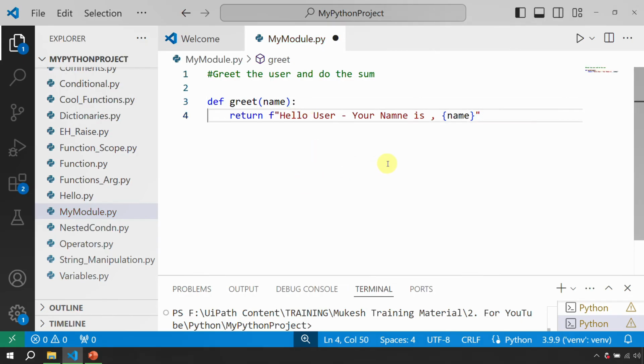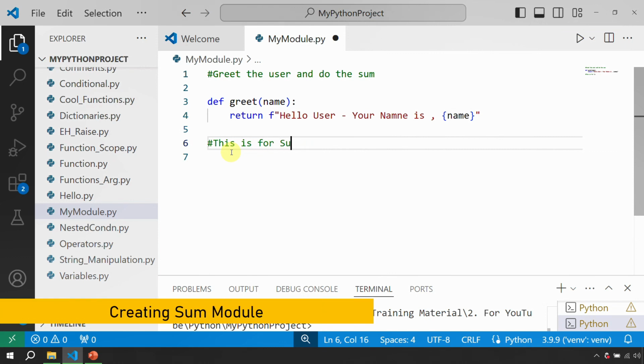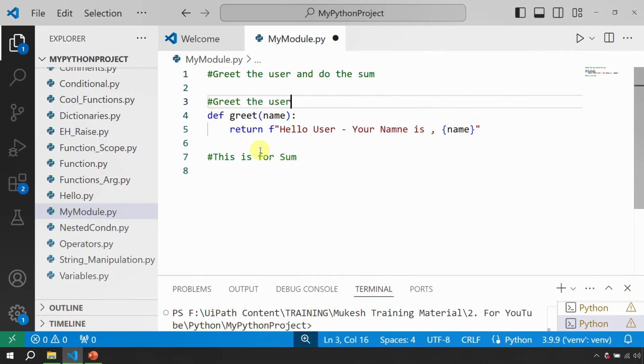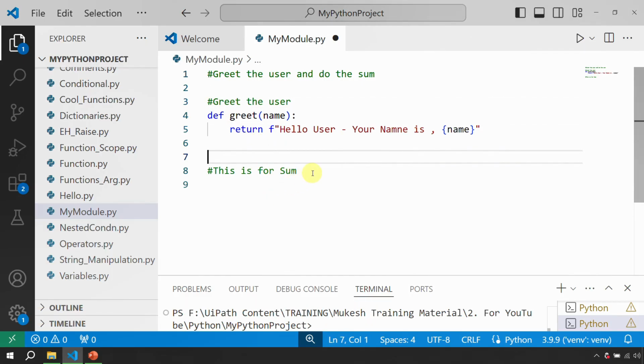Now one module can have multiple different functions. So this one was for greeting the users and to do the sum, right? So now I will write a comment, and I'll say this is for the sum, right? I'm doing something basic which all of us can relate to, but you can do it for other purposes as well, right? So now greeting the user was done here, right?